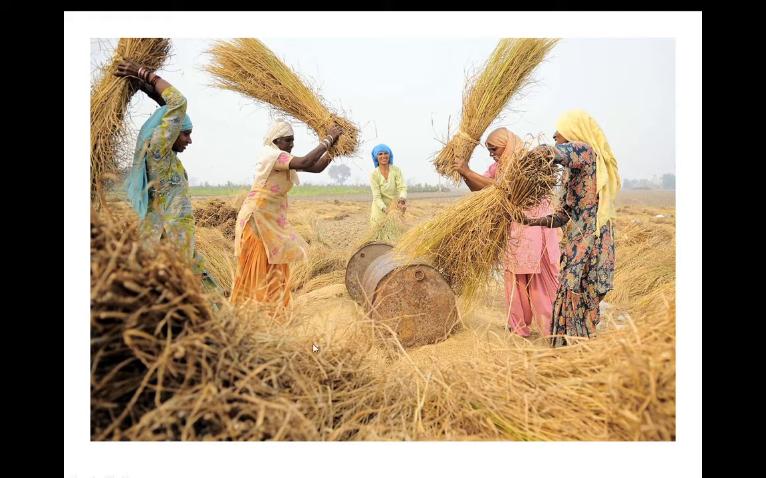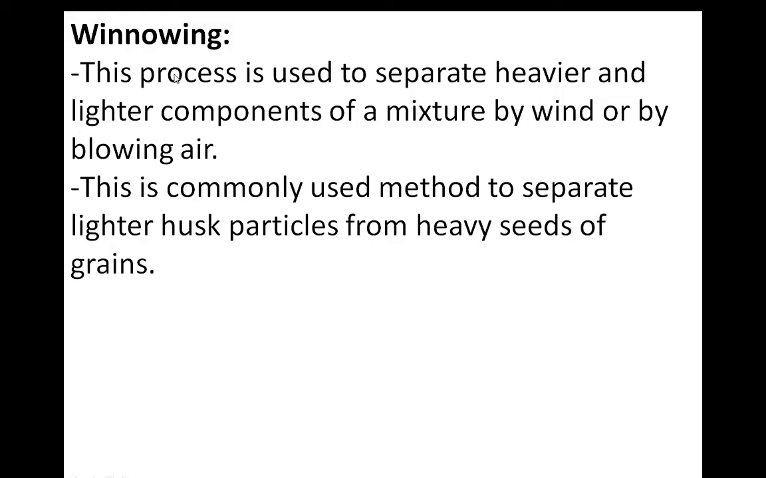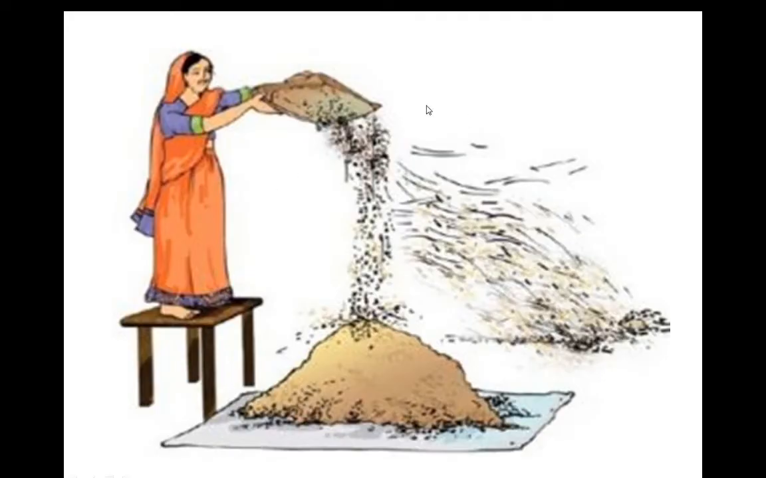Understood? Threshing. Yes. Then the third one in the traditional methods is winnowing, where we are separating the heavier component from the lighter component by wind or by blowing air, which is a commonly used method. Okay, this is a commonly used method to separate lighter husks from the heavy seeds of grain. So you can see here the winnowing method where we are using air to blow away the lighter part, and then the useful components we are collecting at one area.